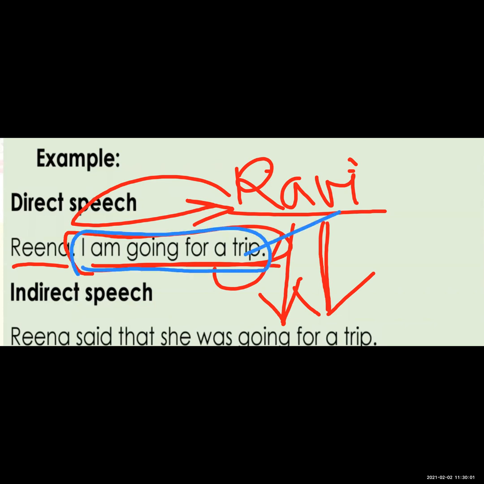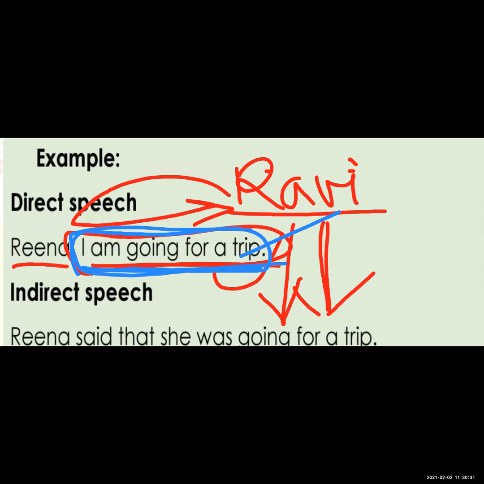But Ravi converted these words into a simple sentence, that is, Reena said that she was going for a trip. So this is the direct speech, means exact words of the speaker, and this is indirect speech, means not the exact words of the speaker. So this is the difference between direct speech and indirect speech.